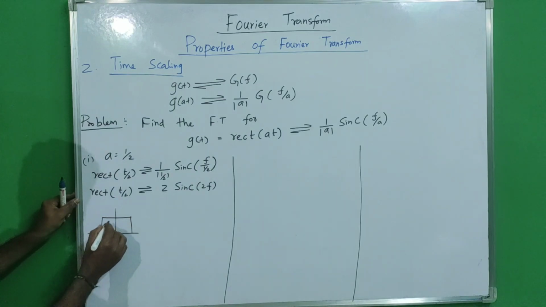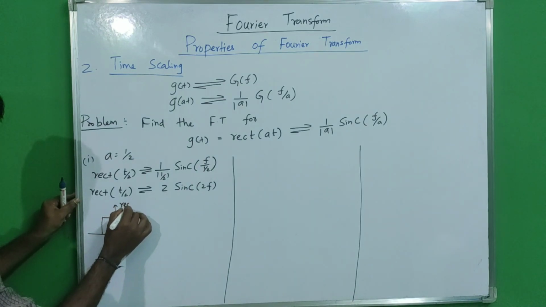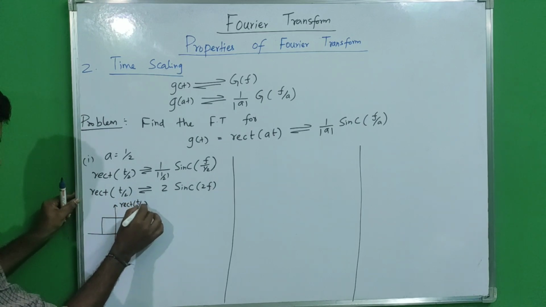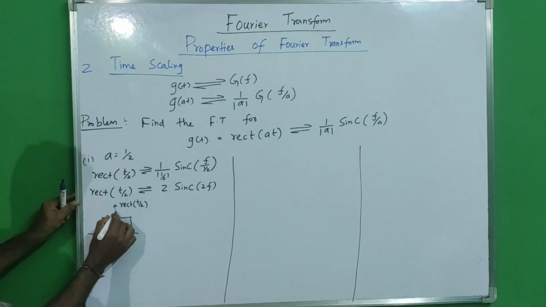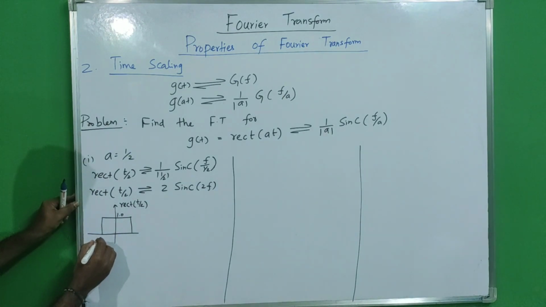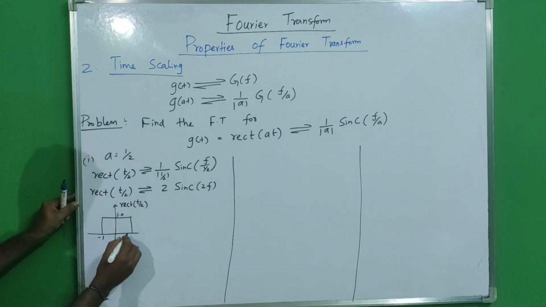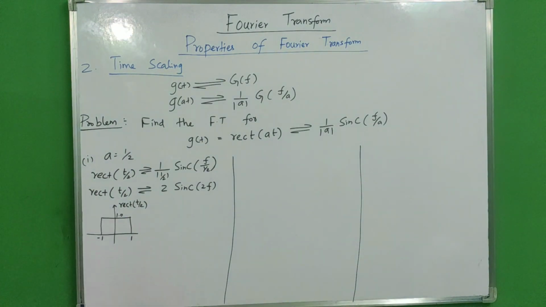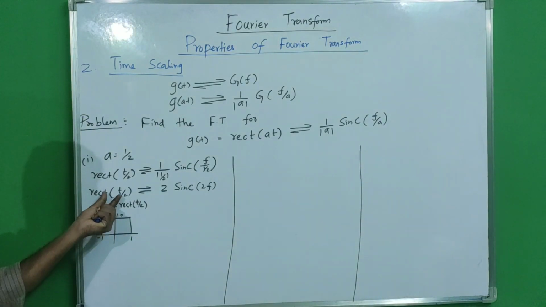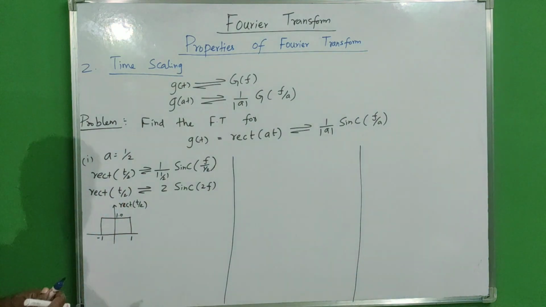This is my time domain signal, rect of t by 2, where my amplitude is 1 and my time period is -1 to +1. Here the time period is -1 to +1 because the constant a equals 1 by 2.